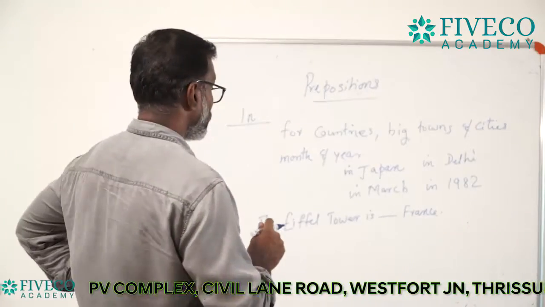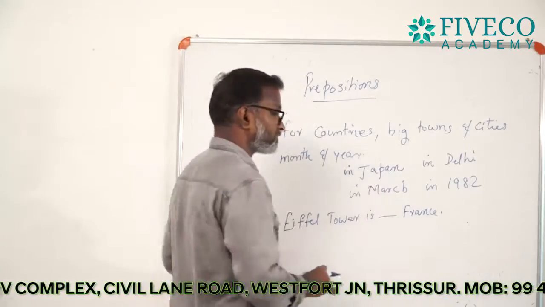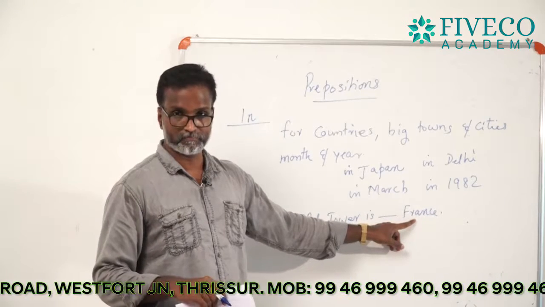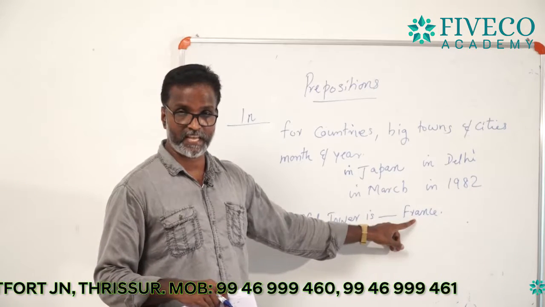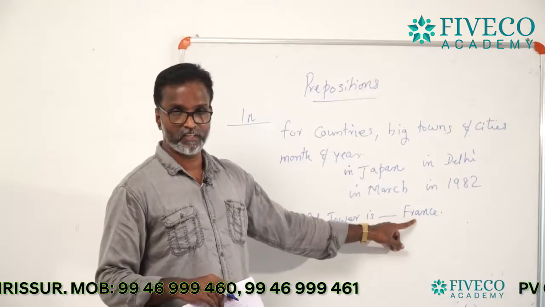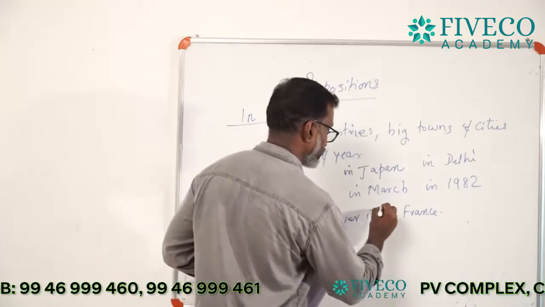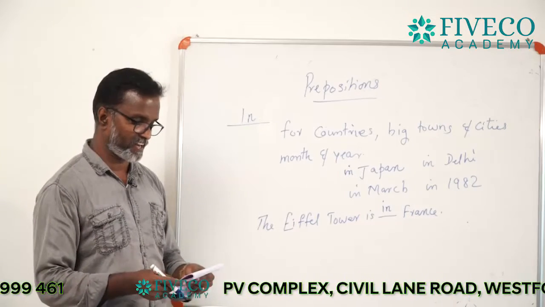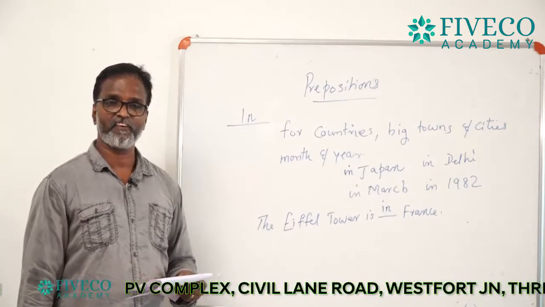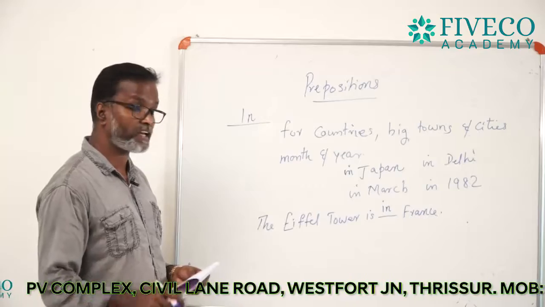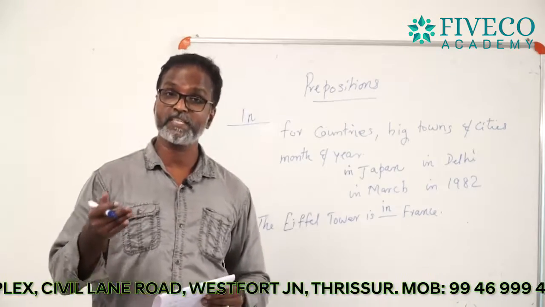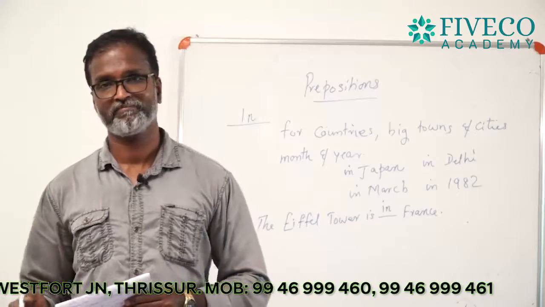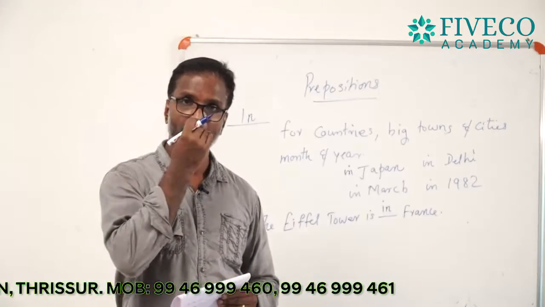France is a big country, the name of a country, so you can write in France. Eiffel Tower is in France, not at France. You can use at before the name of a village. I told you, at Katagambal.